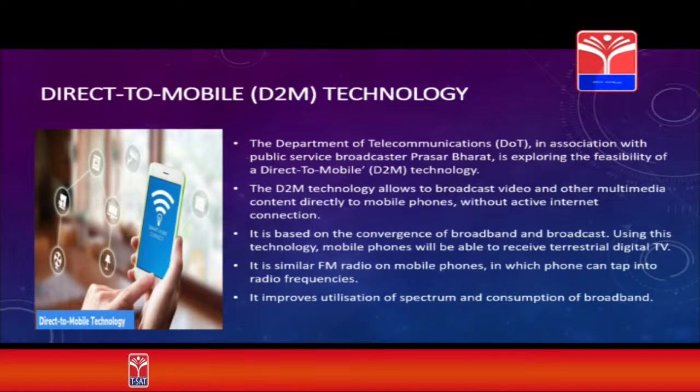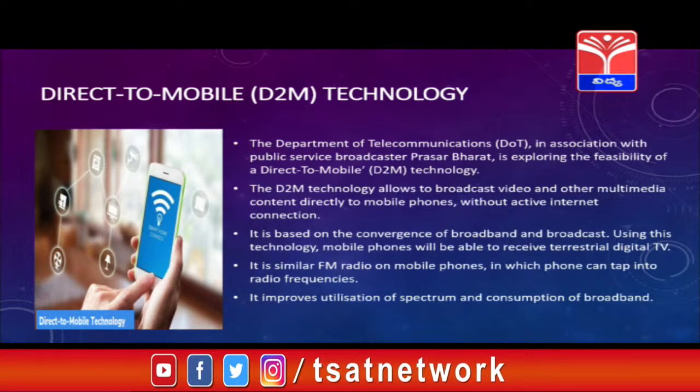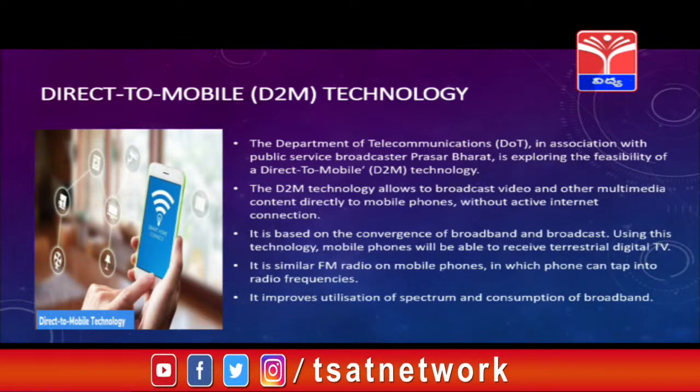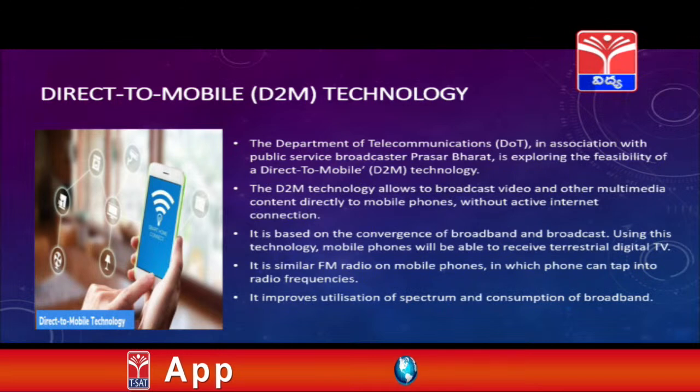It is based on the convergence of broadband and broadcast. So, D2M works on the convergence of broadcast and broadband. Using this technology, mobile phones will be able to receive terrestrial digital TV also. It is very similar to FM radio on mobile phones, in which phones can tap into radio frequencies. So, our cell phones can tap these radio frequencies and receive videos and multimedia content.